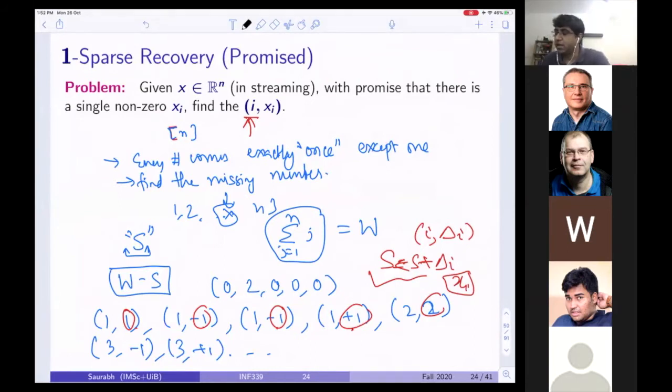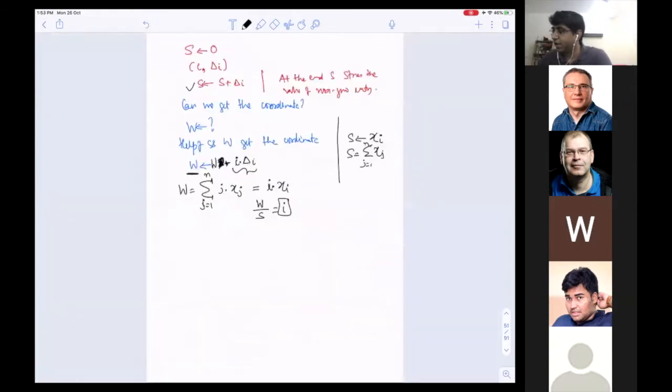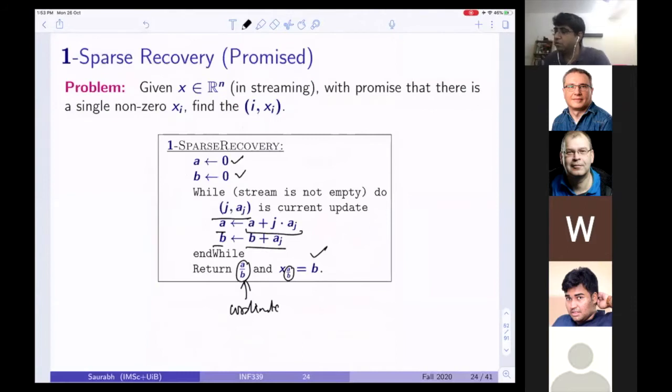Then we saw that if I know that all the entries are coming from 1 to n, and at the end I'm only going to miss one number, then I basically keep the sum of what I have seen, and I know the sum of the total numbers. So if I subtract the sum I have stored from the total, I will get the missing number. So this was the first idea. And then we asked ourselves,